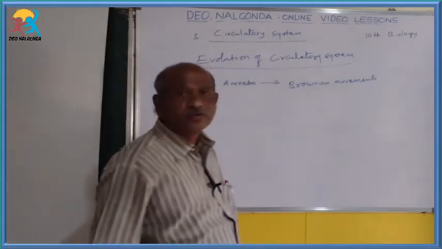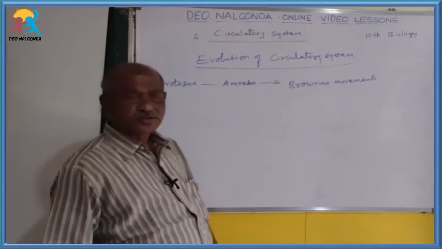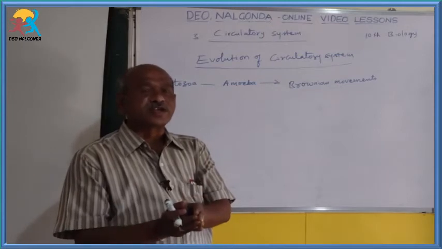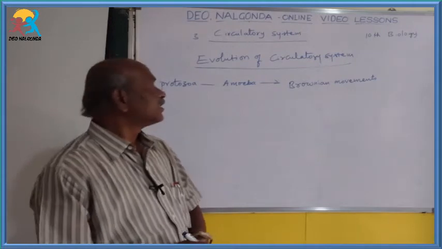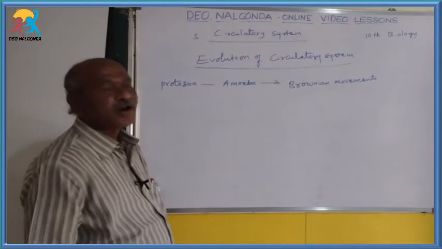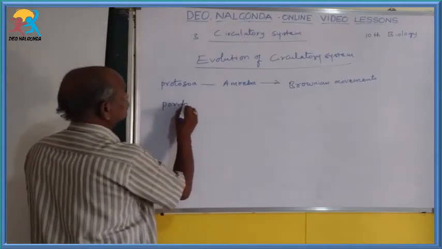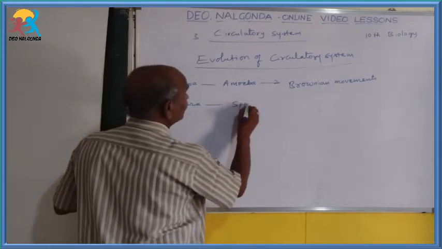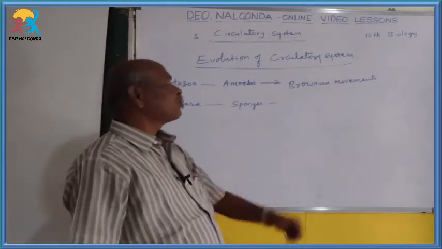So with the help of protoplasm movements, called Brownian movements, the taken nutrients can be transported throughout the cell. Okay, that is about the amoeba, a protozoan. The next phylum is Porifera. The best example is the different varieties of sponges.